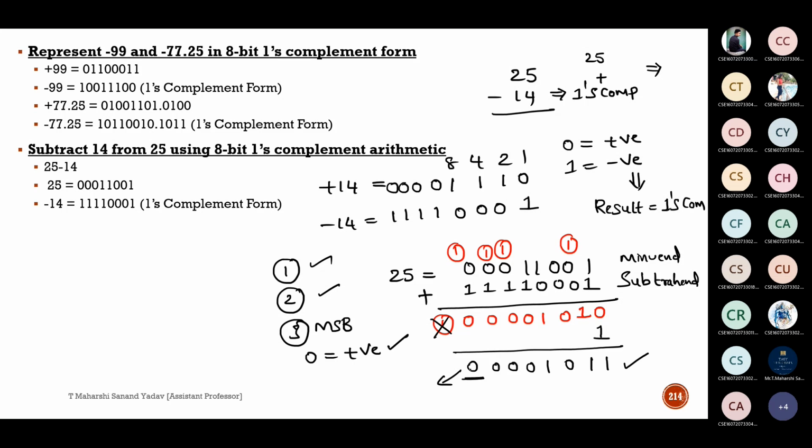Suppose here, instead of this, it is 1. If 1 is there, the result is negative and the answer is not correct. So again, we have to take the 1's complement of the result. But in this case, it is not needed. Why? Because we are getting the most significant bit as 0. So the result is correct.